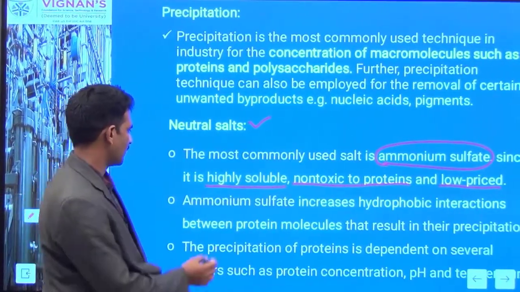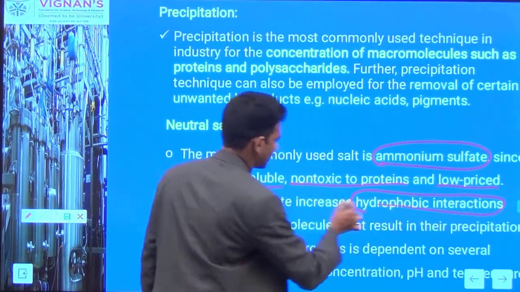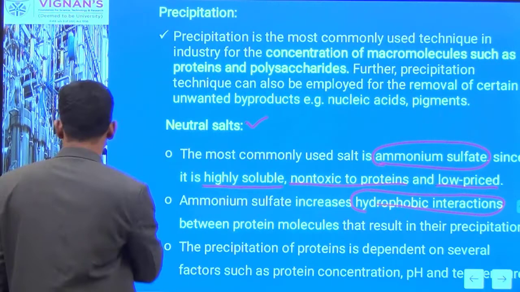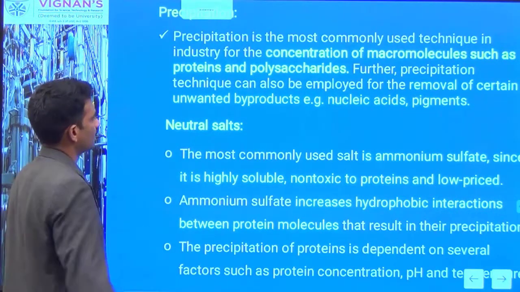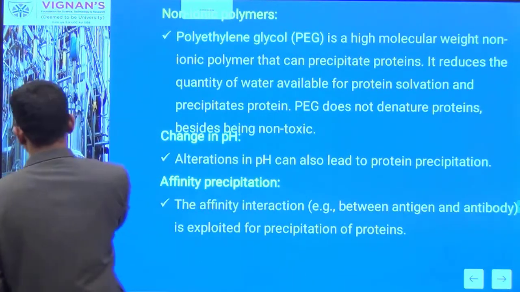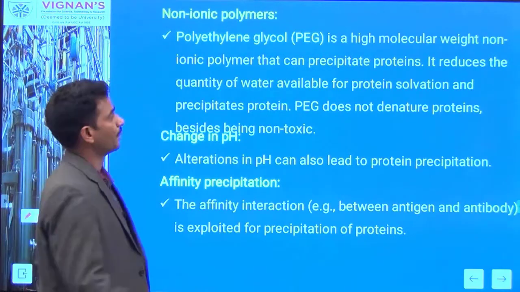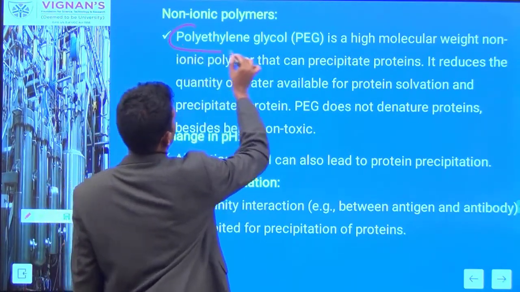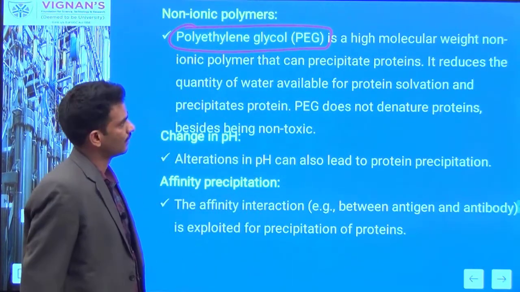Here the addition of ammonium sulfate increases the hydrophobic interactions between the proteins, which results in precipitation. Precipitation can also be done by using non-ionic polymers. For example, you can give a pegylation treatment, the addition of PEG, polyethylene glycol.